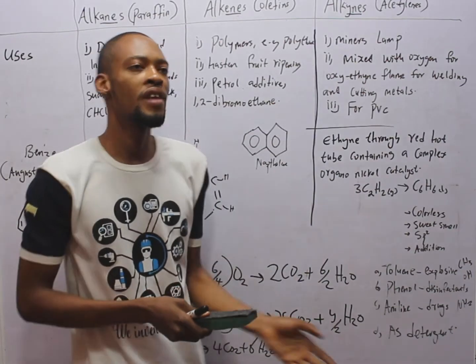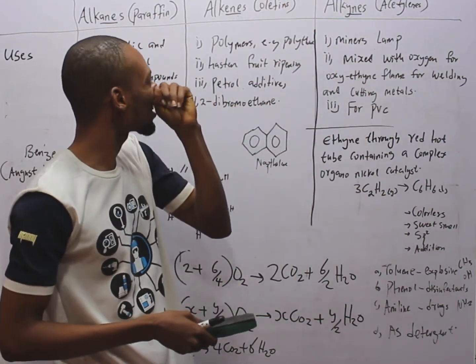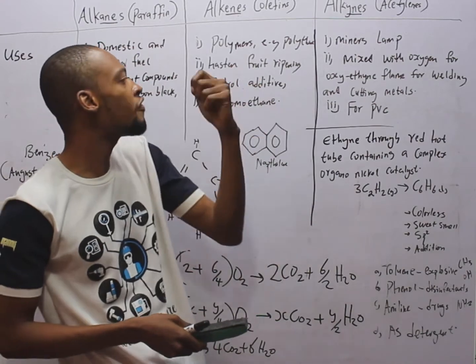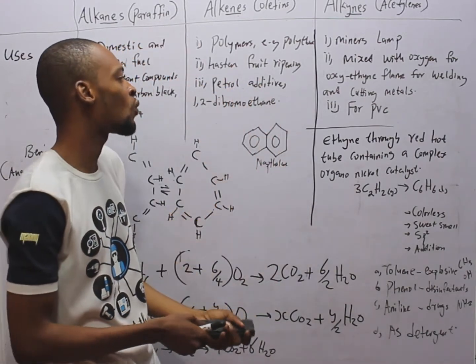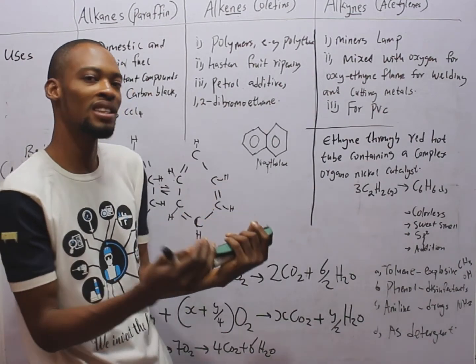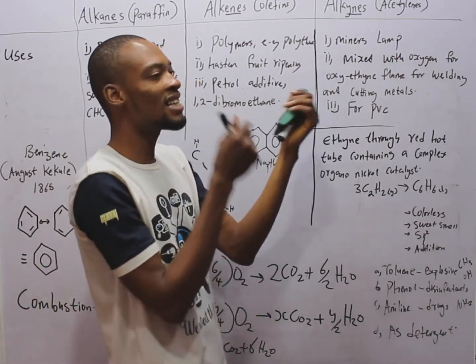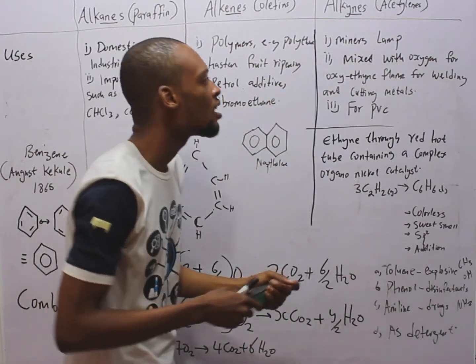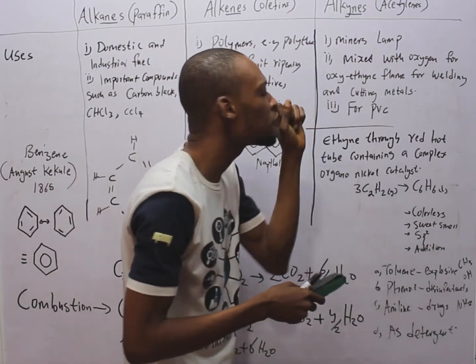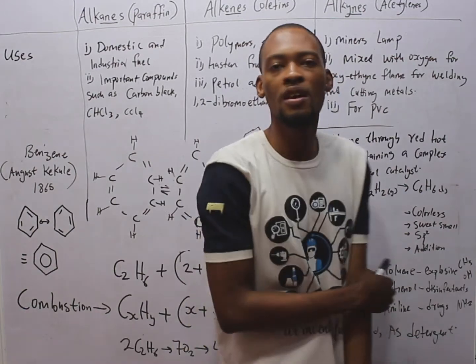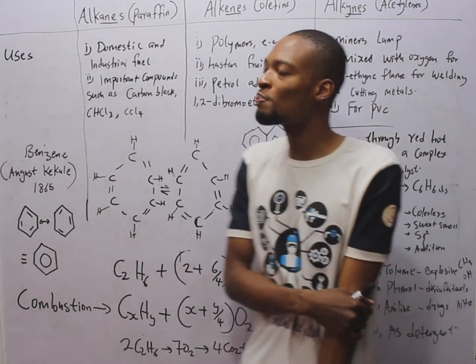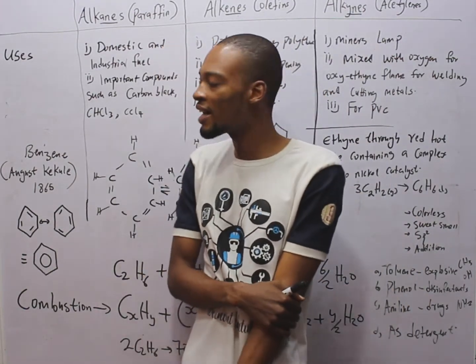You see, they are products of alkenes. And alkenes can be used to hasten fruit ripening, and they are used in petrol additive, which has 1,2-dibromoethane. Alkynes are used in miners' lamps, and they are mixed with oxygen to form oxyethyne flame for welding and cutting metals. They are also used for PVC, polyvinyl chloride.